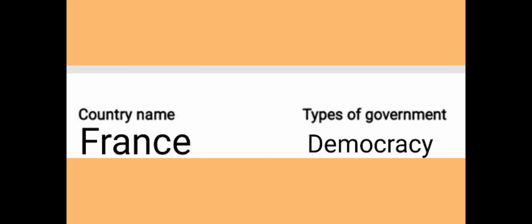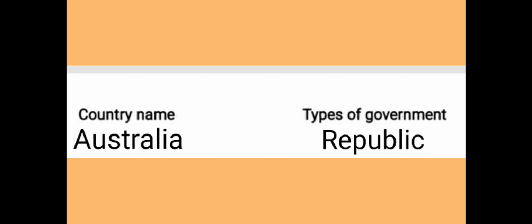And next, democracy. Example, France. Presidential parliamentary system with the president who is the head of the state, sharing power with the Prime Minister who is the head of the government. Example, our country also. Next is the republic. Example Australia and also our country. Representative democracy, constitutional monarchy, parliamentary system, the federal monarchy system.